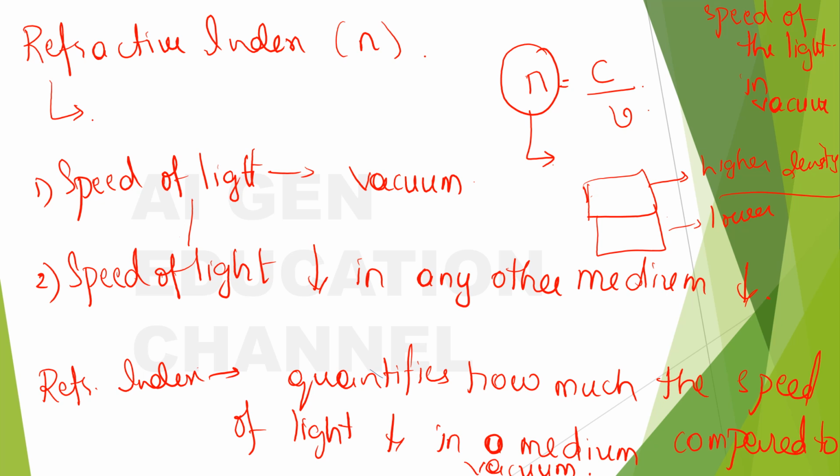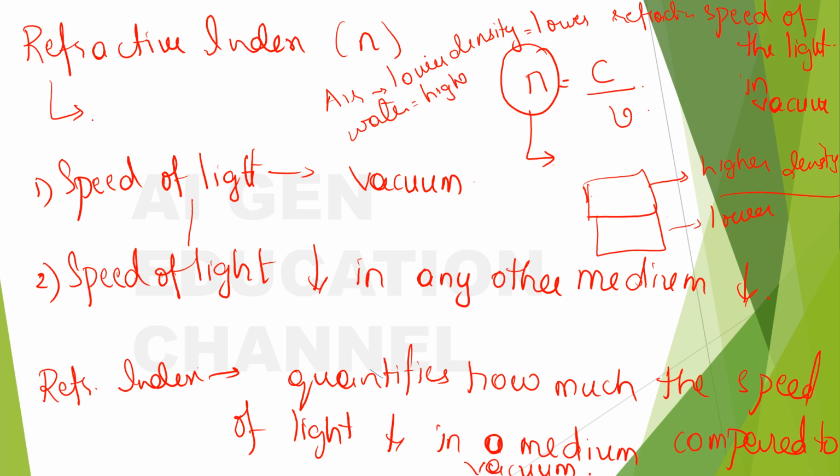Now if you consider air and water, which has a lower refractive index? Obviously it is air, right? So air has lower density and so lower refractive index. And how about water? Water has higher density and so it will have a higher refractive index.